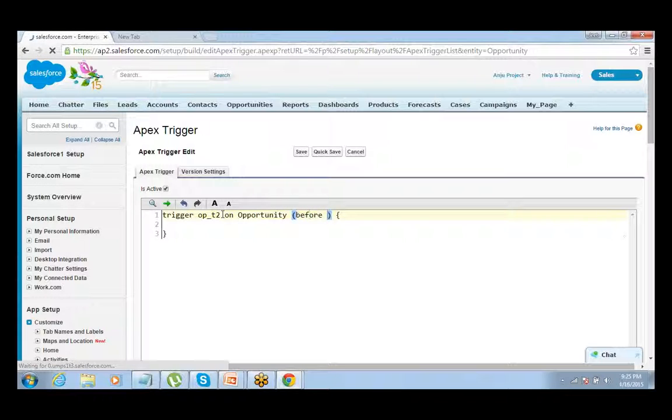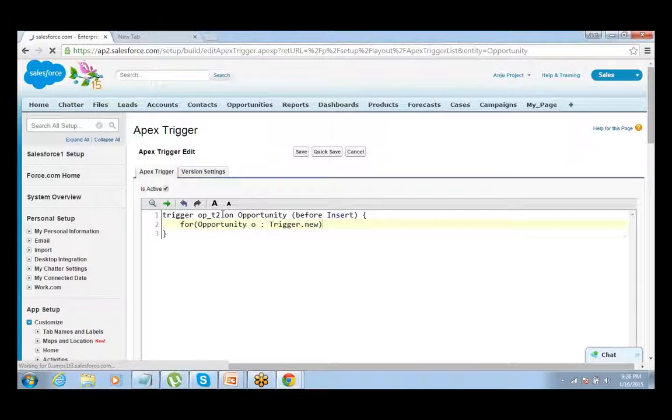So here we simply have to do a small thing. First, you write for Opportunity o in Trigger.new. Then I want to fetch the account of this opportunity, for which account this opportunity is being created, and check the value on that.